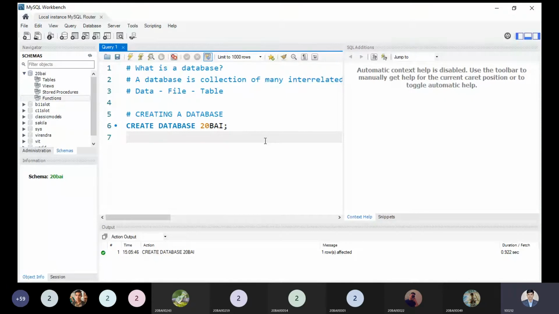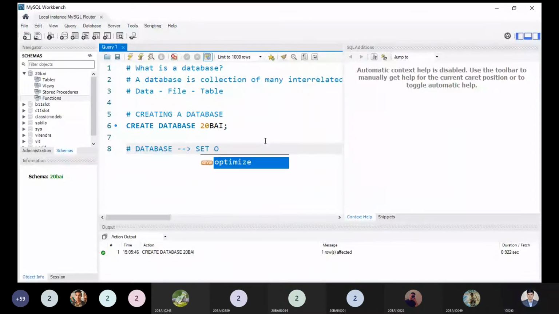I'm just creating the first table, and what is the syntax? We have a very simple syntax by which we can create the table. So I'm creating the first table. What is the pattern, what is the way by which we can create the table? A database means it can have a set of tables. In summary, what is the command by which we can create the table? Create table. So this is our first part.